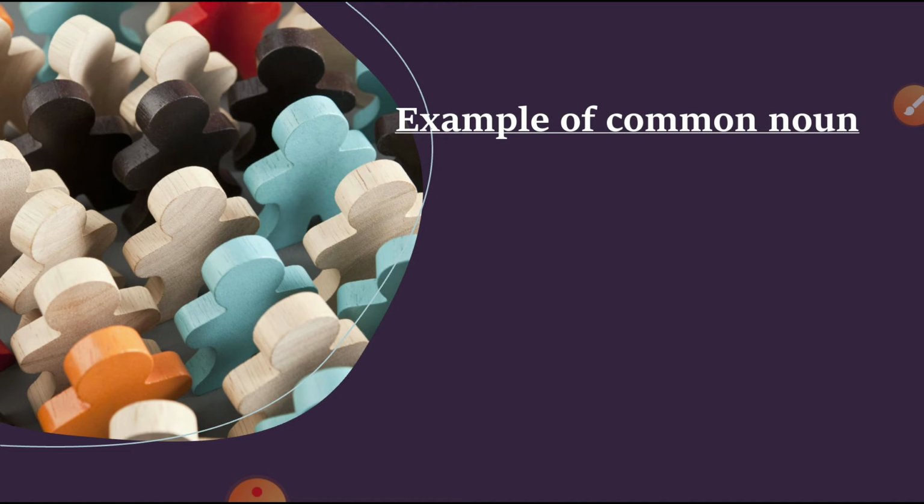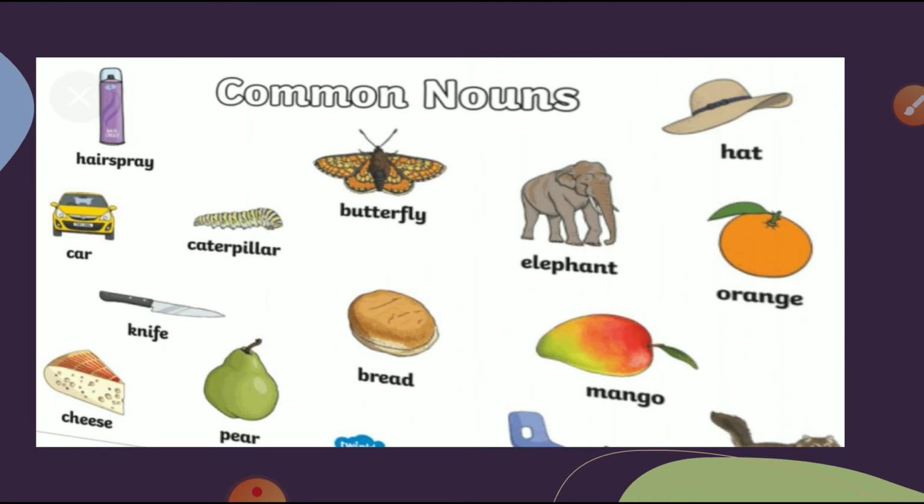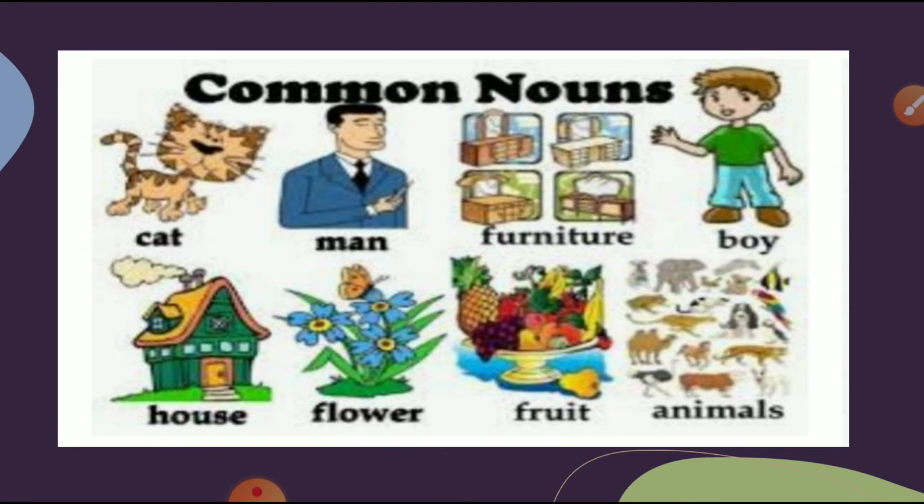Now let's see more examples of common nouns, like hairspray, car, caterpillar, butterfly, elephant, hat, orange, mango, bread, pear, knife, cheese, etc. These are the examples of common nouns.